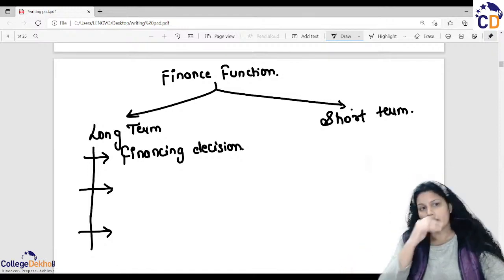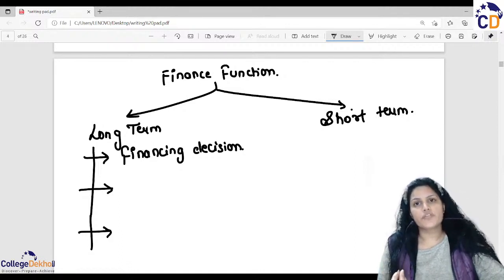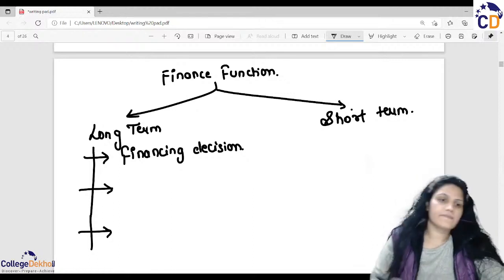So this is the finance decision: how to acquire the opportunities to get the optimum, or to meet the maximum amount of finances in our hands.